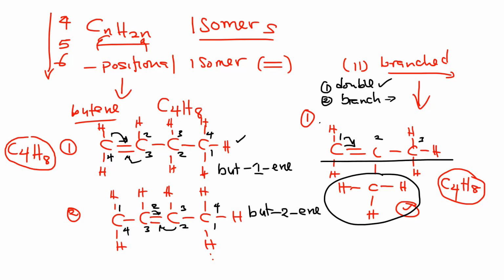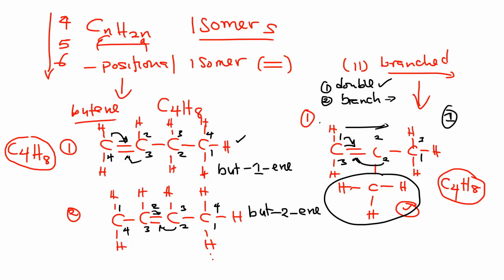Going forward, the double bond is at carbon 1. If we count backward, 1, 2, 3, the double bond is at carbon 2. So therefore we go for the double bond to be at carbon 1. That's the position of the double bond. Now, to name this, the double bond is at 1, which means we follow the forward counting. This gives us the branch at carbon 2.